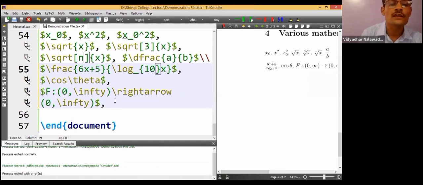What if we want to type A is congruent to B modulo C? It is mathematical mode.